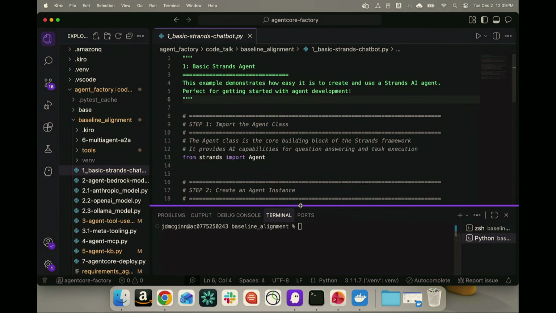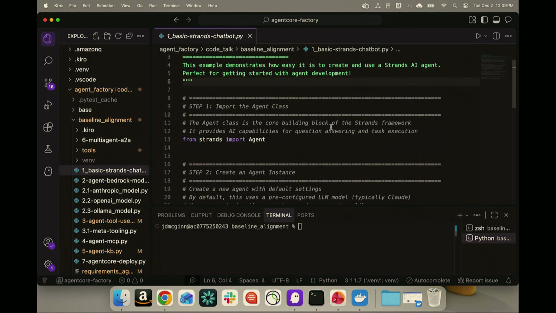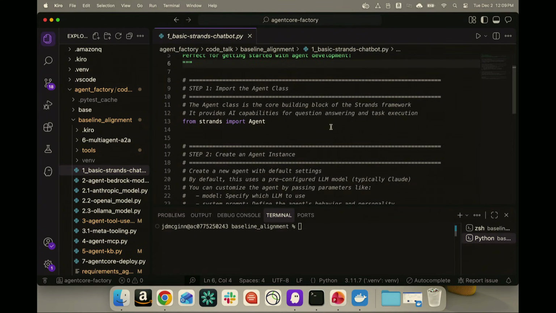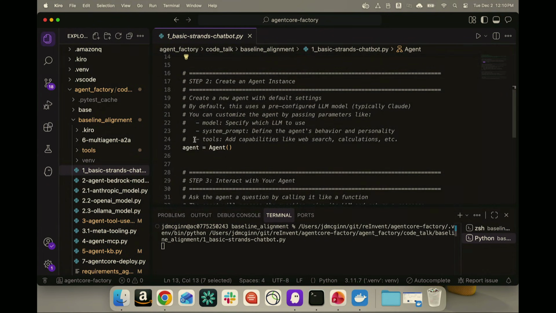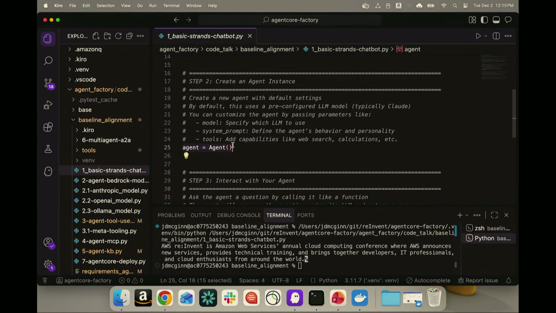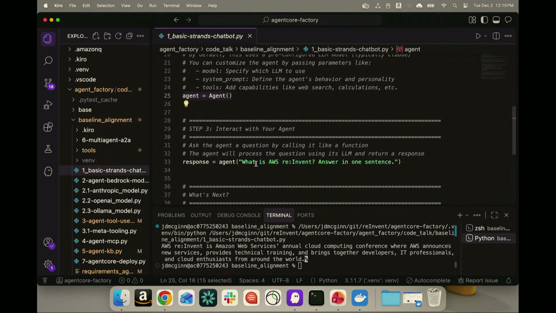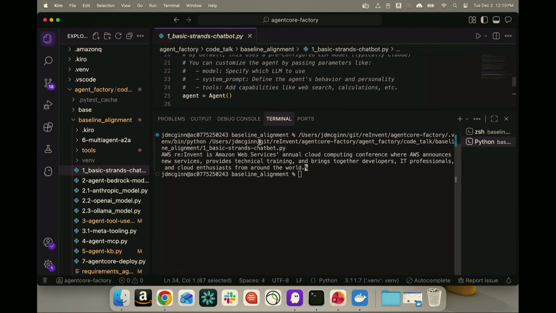Okay, cool. So the very first thing that I want to show you all is a simple chatbot, right? What I'm trying to show here is how easy it is for us to create these chatbots or agents using Strands. To create a chatbot with Strands, we need just 3 lines of code. One, I'll import the Agent class from Strands. Two, I'll then create an agent function. And three, I just trigger that particular function, ask it what re:Invent is, and as you can see, it came back with an answer. So that is the power of Strands.